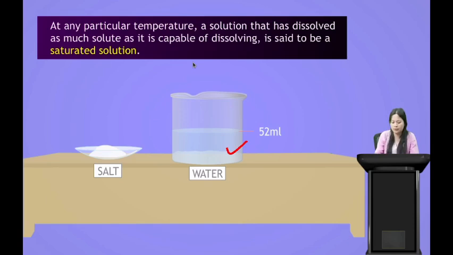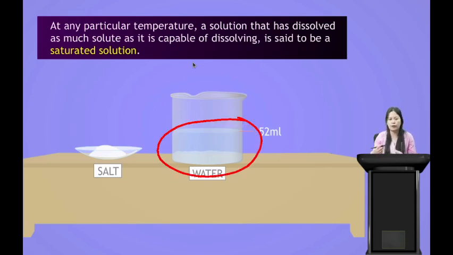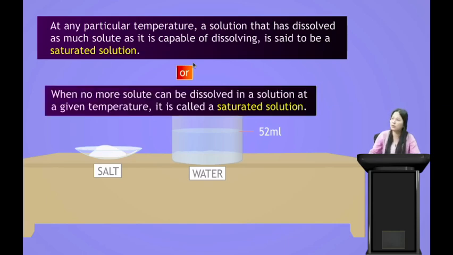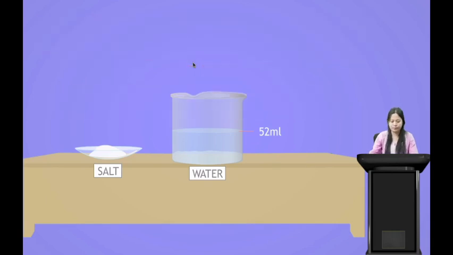It has reached saturation. So this solution which cannot dissolve any more solute is known as saturated solution. Or we can define saturated solution as when no more solute can be dissolved in a solution at a given temperature, it is called a saturated solution.